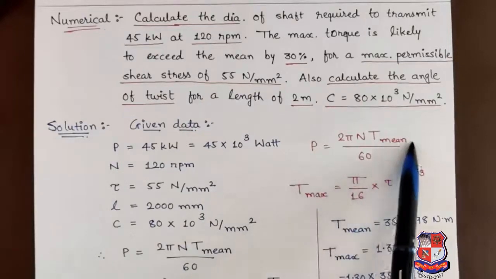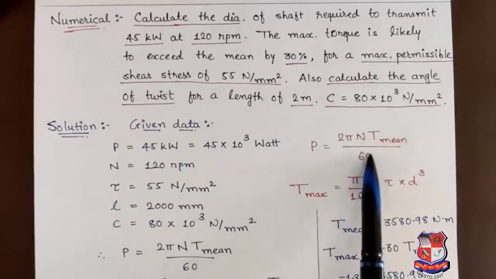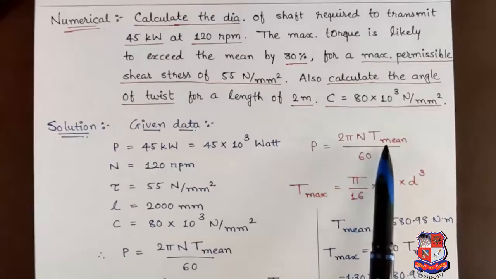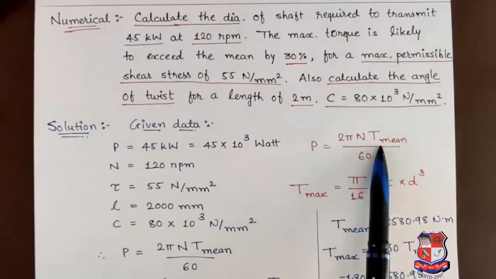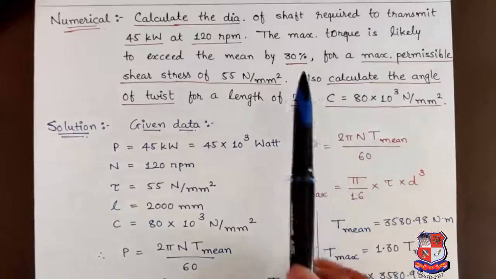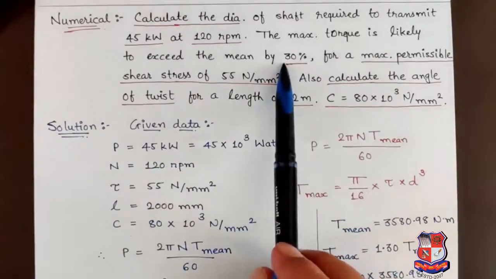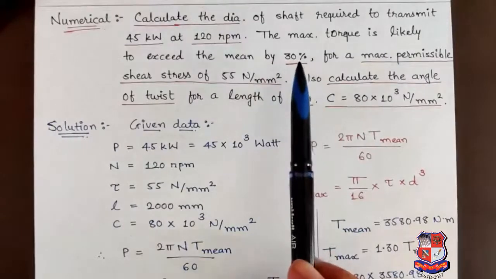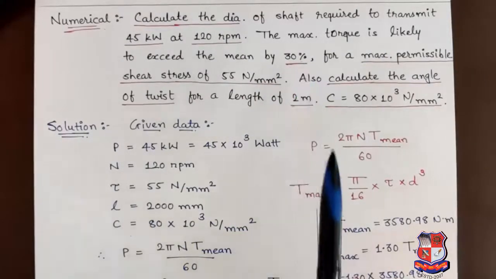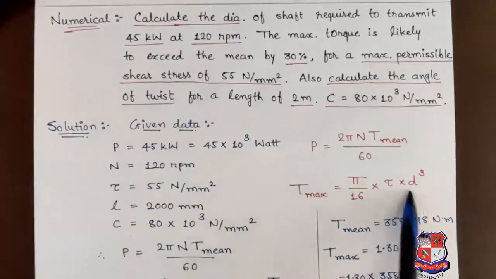So whatever torque we get with this power equation will be mean torque. First we have to find out mean torque, then a relation between mean torque and maximum torque is given. From that we can find out maximum torque, and then put the value in this equation to find out diameter D.